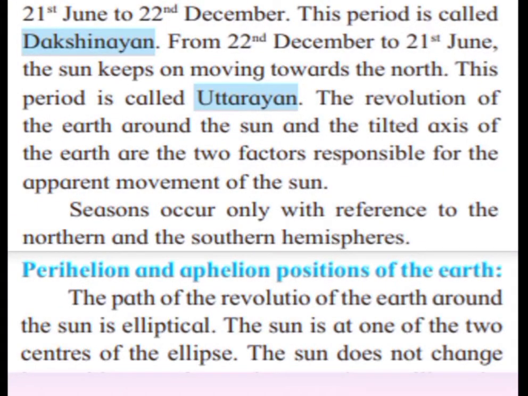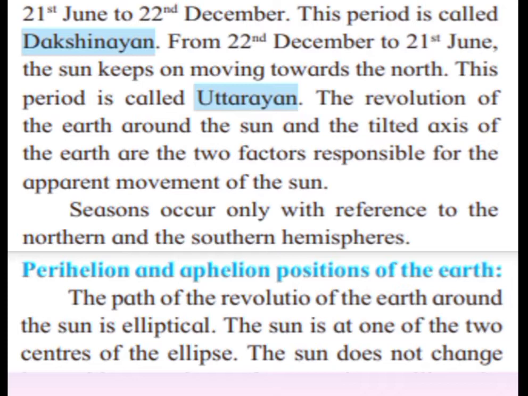The position of the rising sun keeps on moving towards the south in the period from 21st June to 22nd December. This period is called Dakshinayan. From 22nd December to 21st June, the sun keeps on moving towards the north. This period is called Uttarayan.